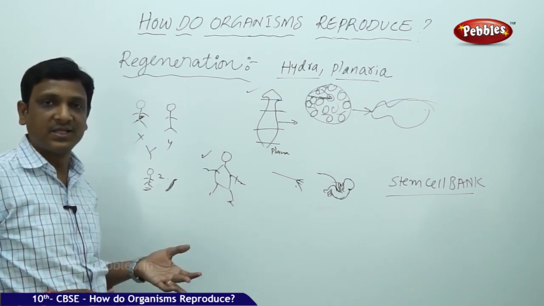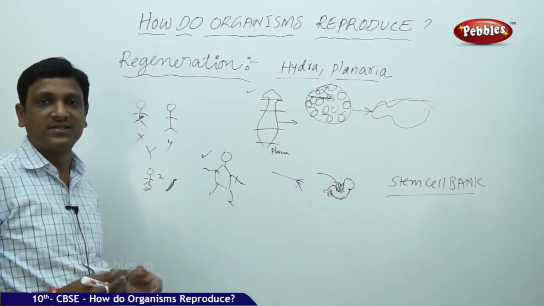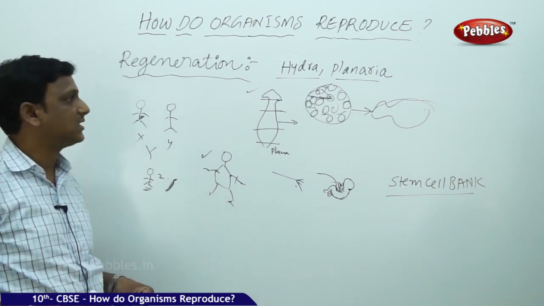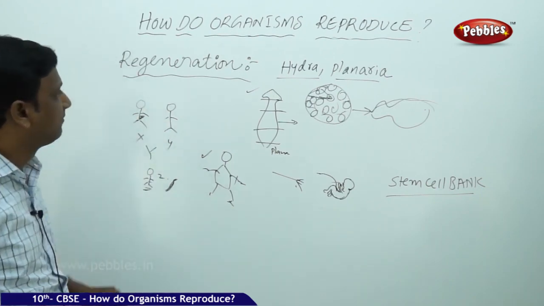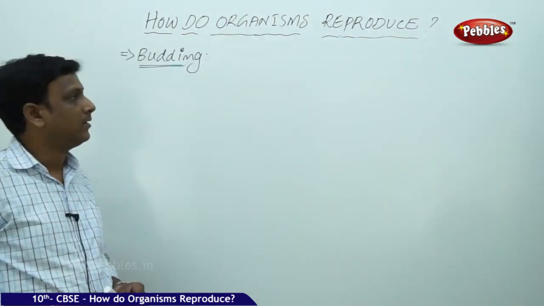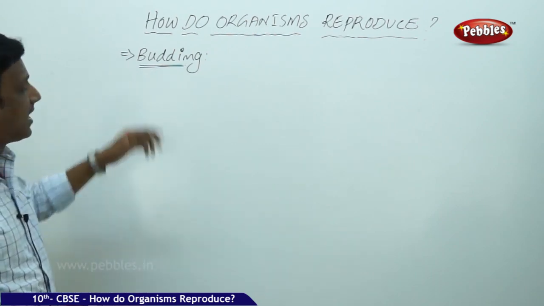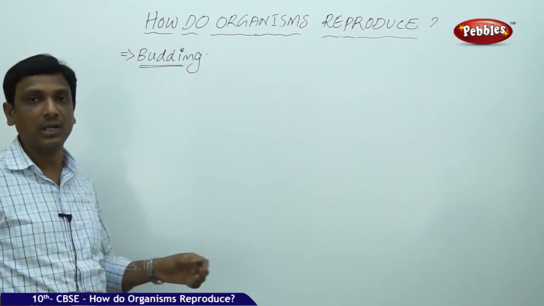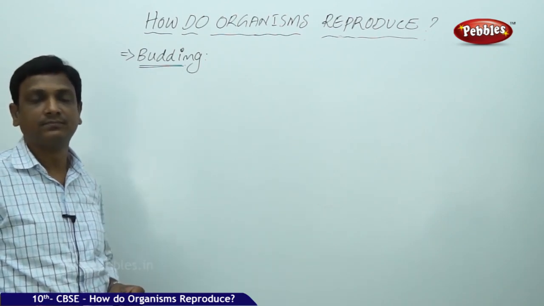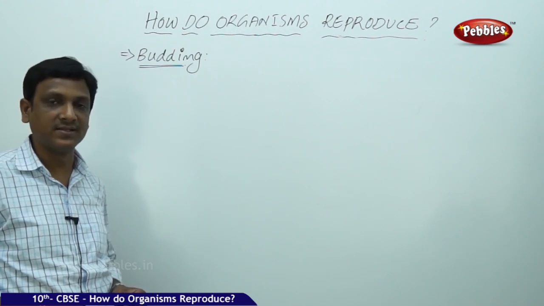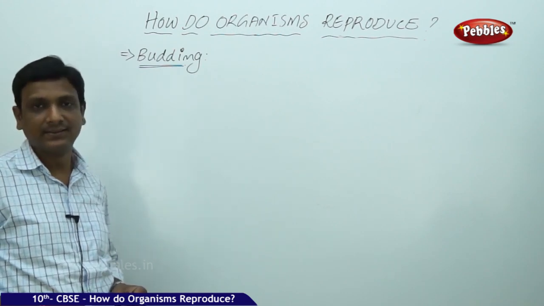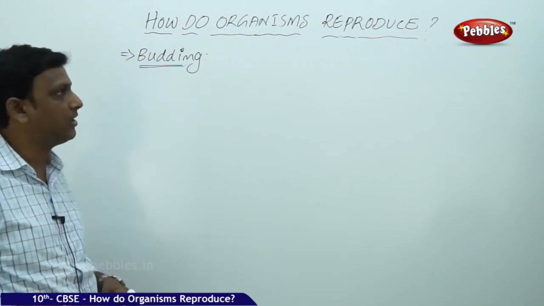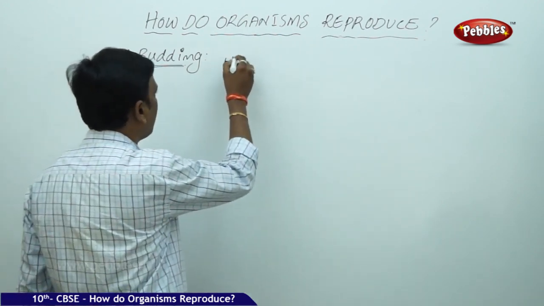By preserving our stem cells, we can get our body parts in future, artificially developed in the labs by using our stem cells. So that is the case in regeneration. Budding is another mode of reproduction in which a single organism is involved. Budding we already discussed in unicellular organisms, that is yeast. So budding is seen in the unicellular organism yeast, and in a multicellular organism, Hydra.